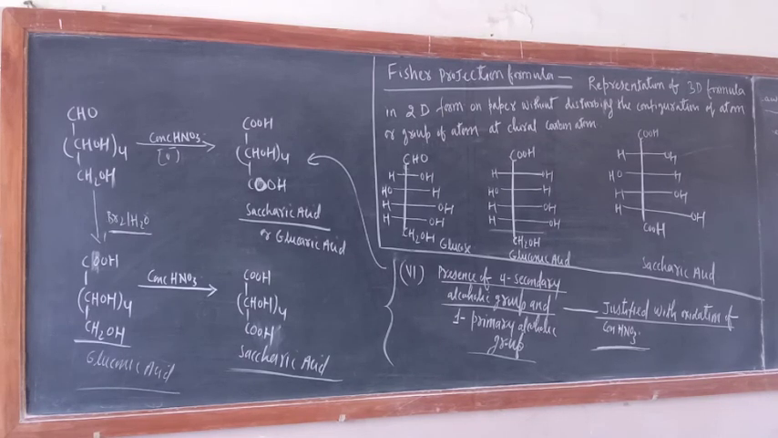That is why another structure of glucose is proposed. That is the cyclic structure of glucose. In the open chain structure of glucose, the CHO group is free. But in the cyclic structure of glucose, the CHO group is not free. Okay? That is the only difference. In the open chain structure, the CHO group is free. In the cyclic structure, the CHO group is not free.